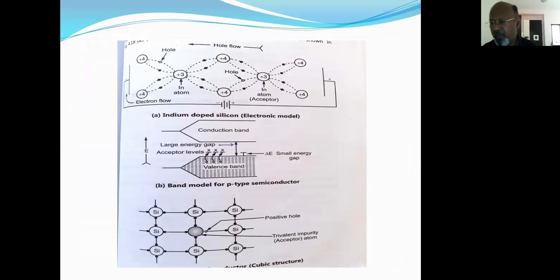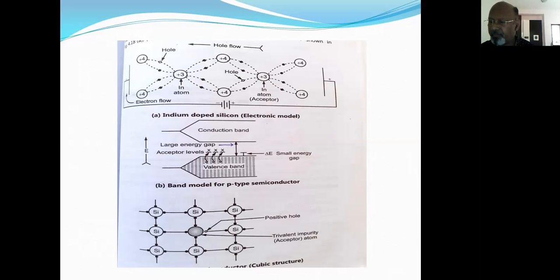That is, in p-type semiconductors, if an impurity of group 13, for example boron, aluminum or gallium, having 3 electrons, that is ns2 np1, is added to the crystal lattice of silicon or germanium, some of the silicon atoms are replaced by this added impurity, which I have shown in this diagram, where the silicon atom is replaced by the trivalent impurity.